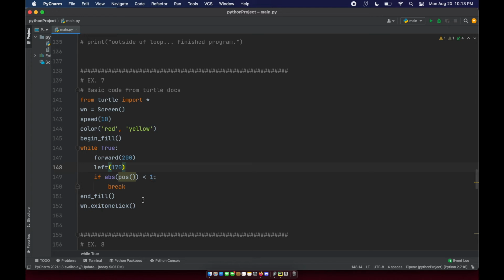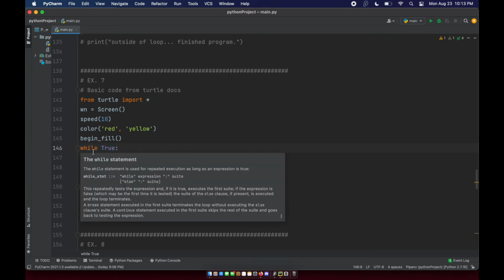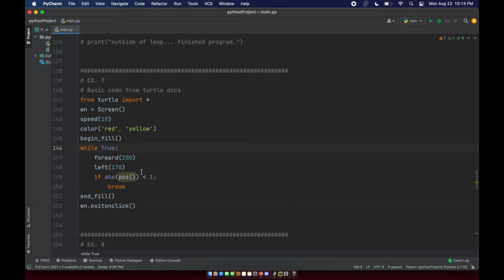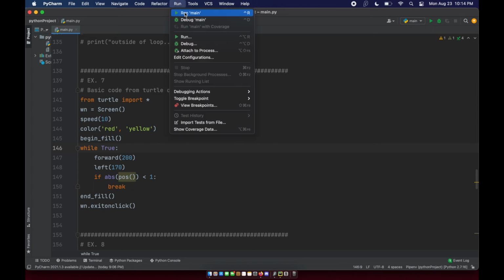But they knew that, so they said once it gets to the position where it started, break the loop. So break the forever loop, because this is a forever loop, while true. If the while loop evaluates some conditional statement, you can see that true is never going to be false. So this statement is always going to produce another iteration of the loop. So let's go ahead and run this real quick.